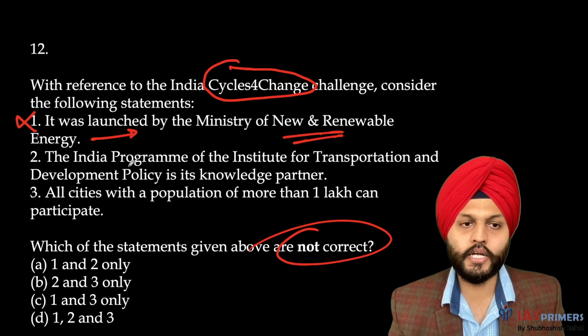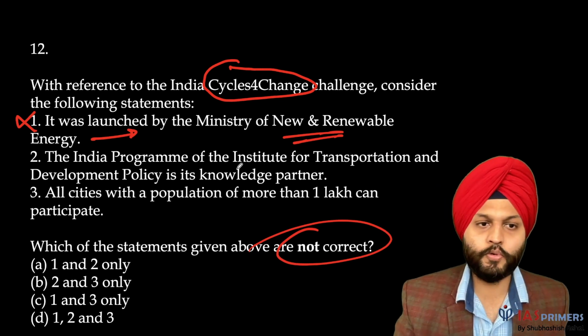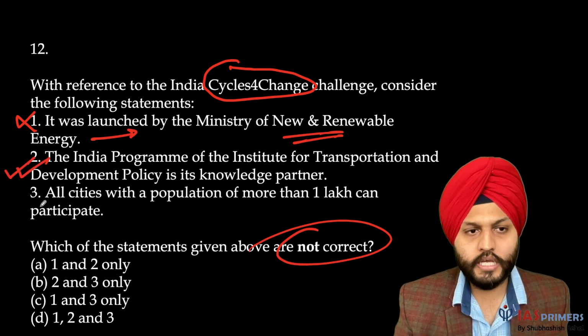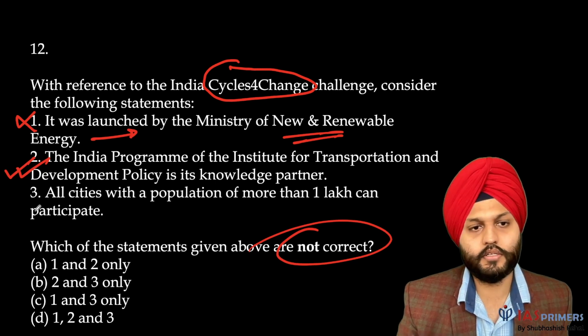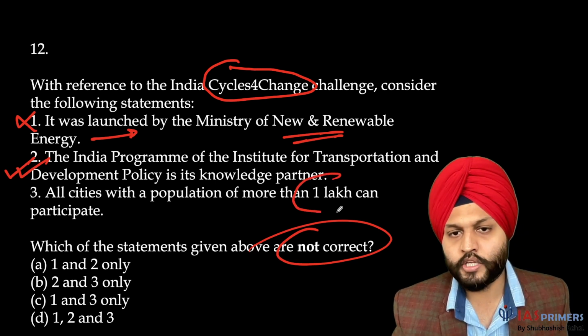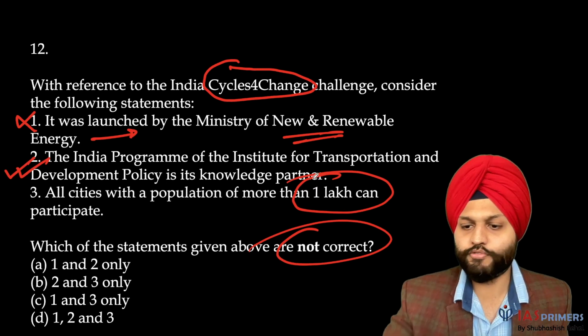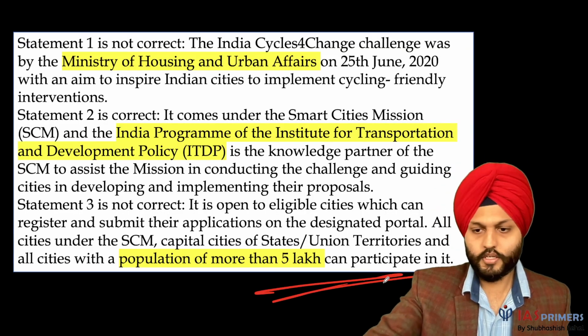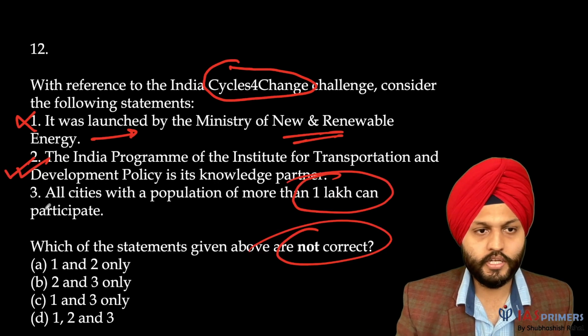This is correct. The India program for the Institute of Transportation and Development Policy, this is correct. 3 is also incorrect. Cities with a population of more than 5 lakh can participate, not all cities with more than 1 lakh. So obviously this is incorrect.